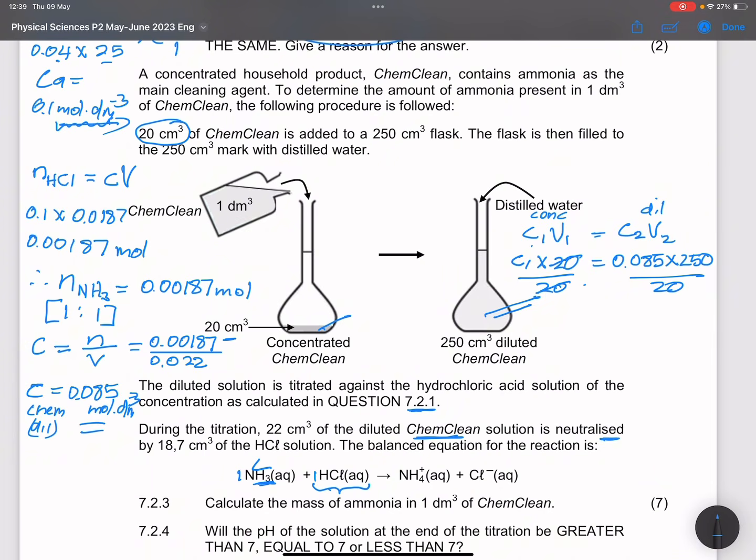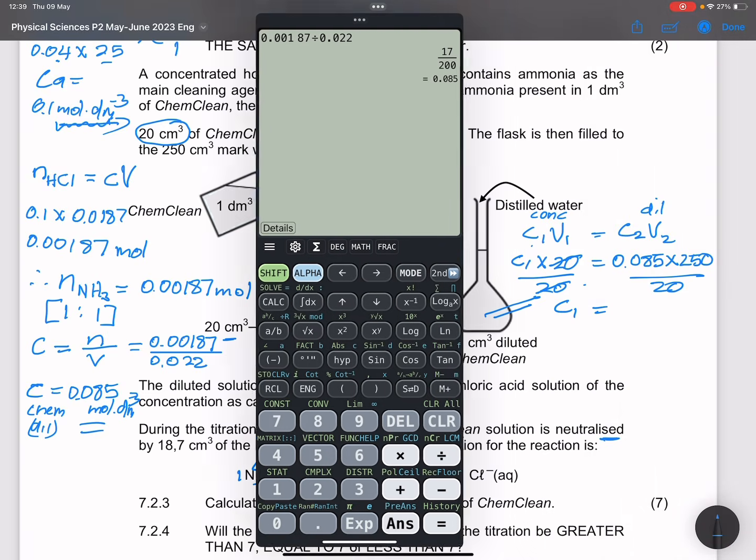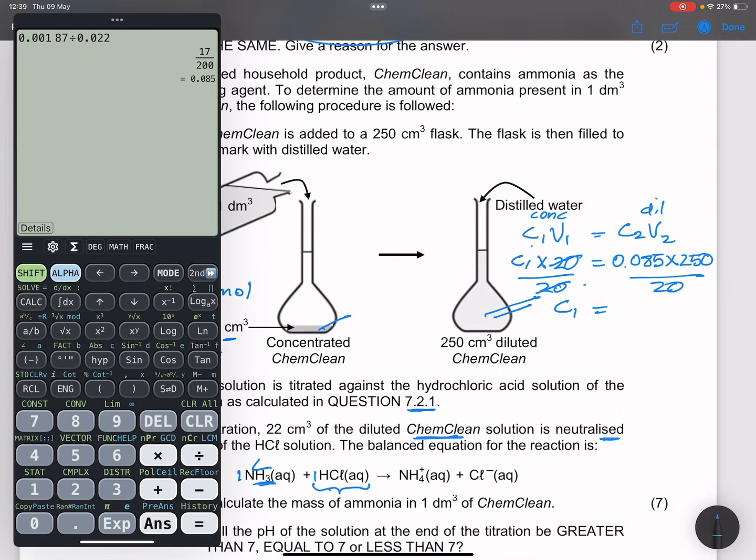And what is the original concentration? So now I am going to say 0.085 multiplied by 250, okay, and I divide that by 20. So the original concentration of ChemClean, ladies and gents, is 1.0625 moles per cubic decimeter.